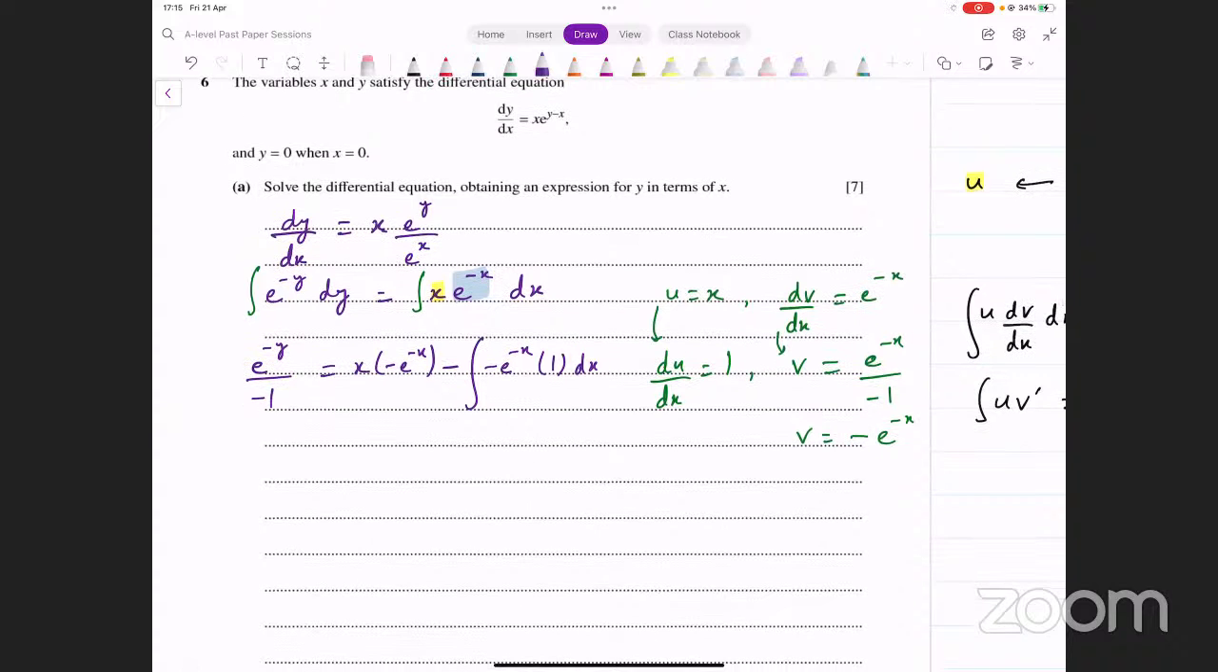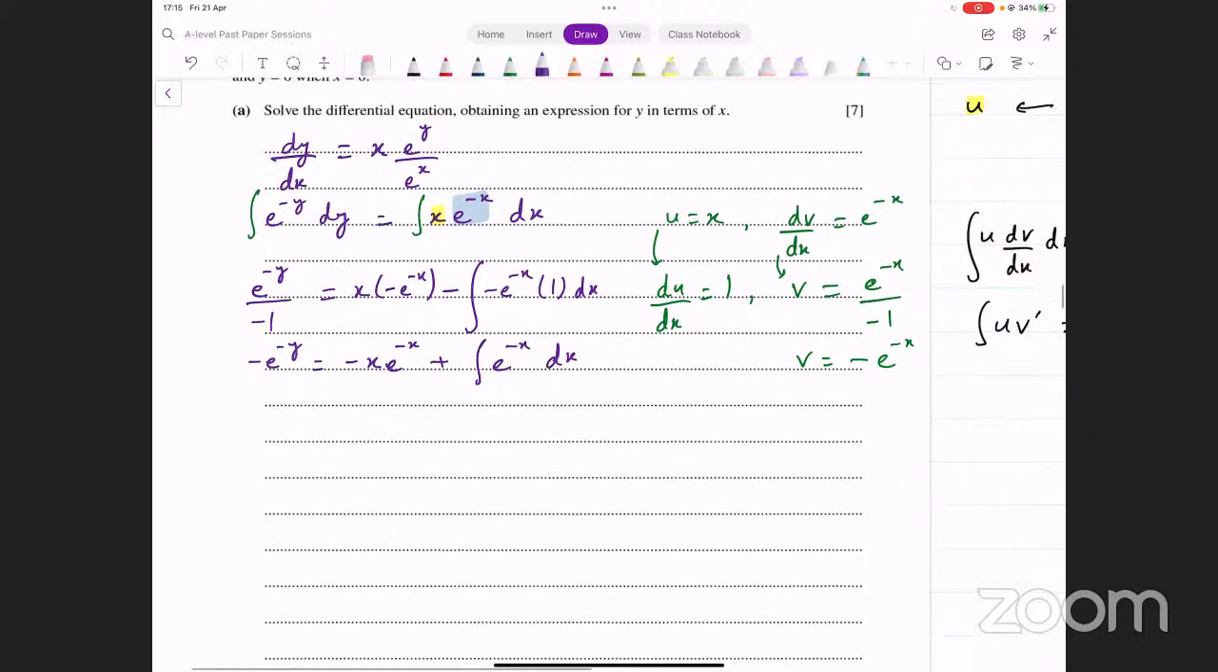Now what do we have on the left side? On the left side we have minus e raised to power minus x. On the right side we have minus x e raised to power minus x. Let's simplify this. We have this negative sign and this negative sign, so minus minus plus हो जाएगा, and we are left with e raised to power minus x with respect to x. इसके integration.